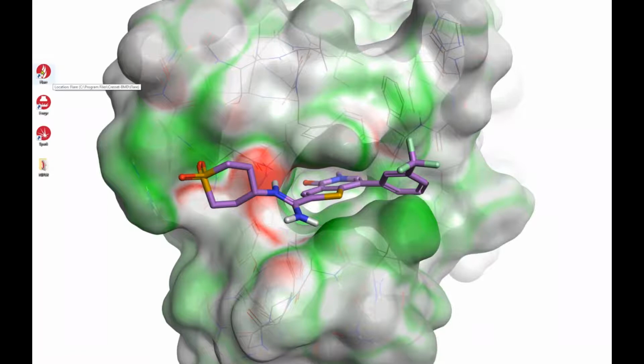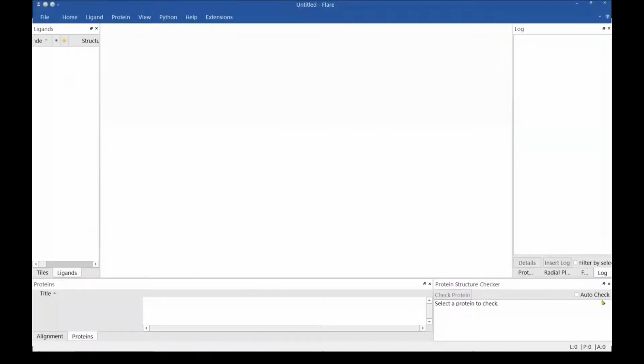To launch the FLAIR GUI, you need to double left click on this Flare desktop icon, and you will get an interface something like this. These are the different menus in the Flare GUI, and before explaining the other menus, I would like to highlight this help menu here.